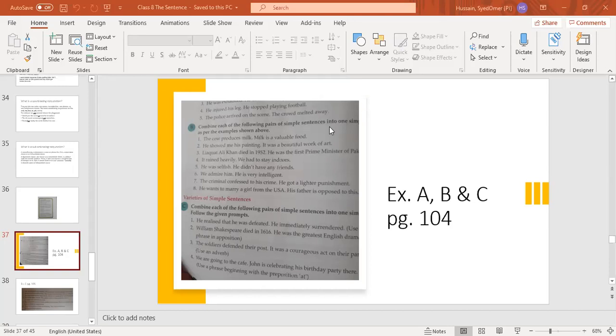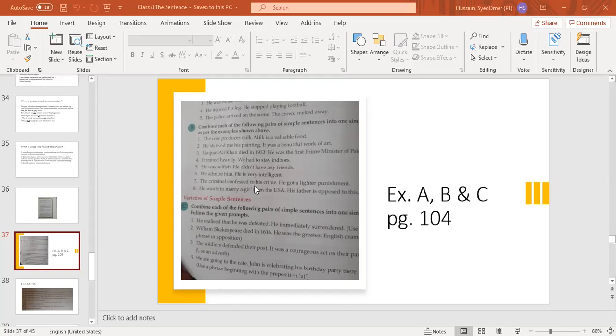Now, beta, we have to do exercise B. I'm giving you 2 minutes time, but I'll tell you how to do it. First two, I will tell you. You can do the remaining two. All of you, please open your books, page 104, exercise B, and take out a rough copy or use a pencil for writing it down. Then you can write it in your notebooks. I'll tell you which exercises you have to do in your notebooks.